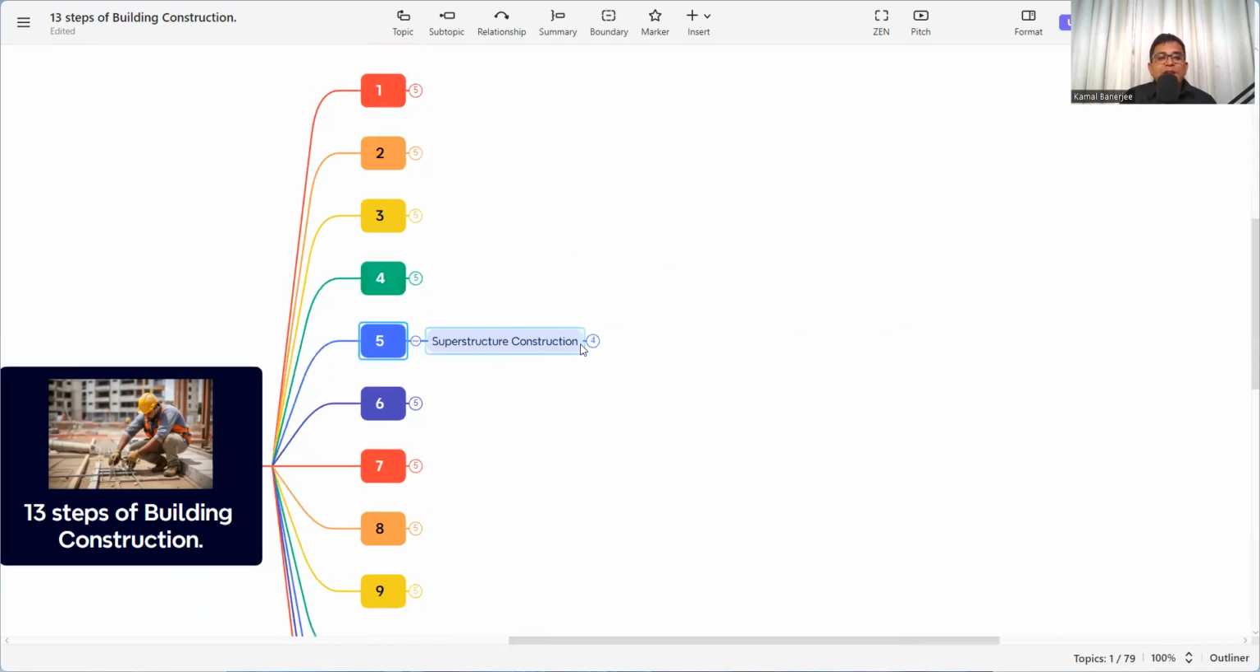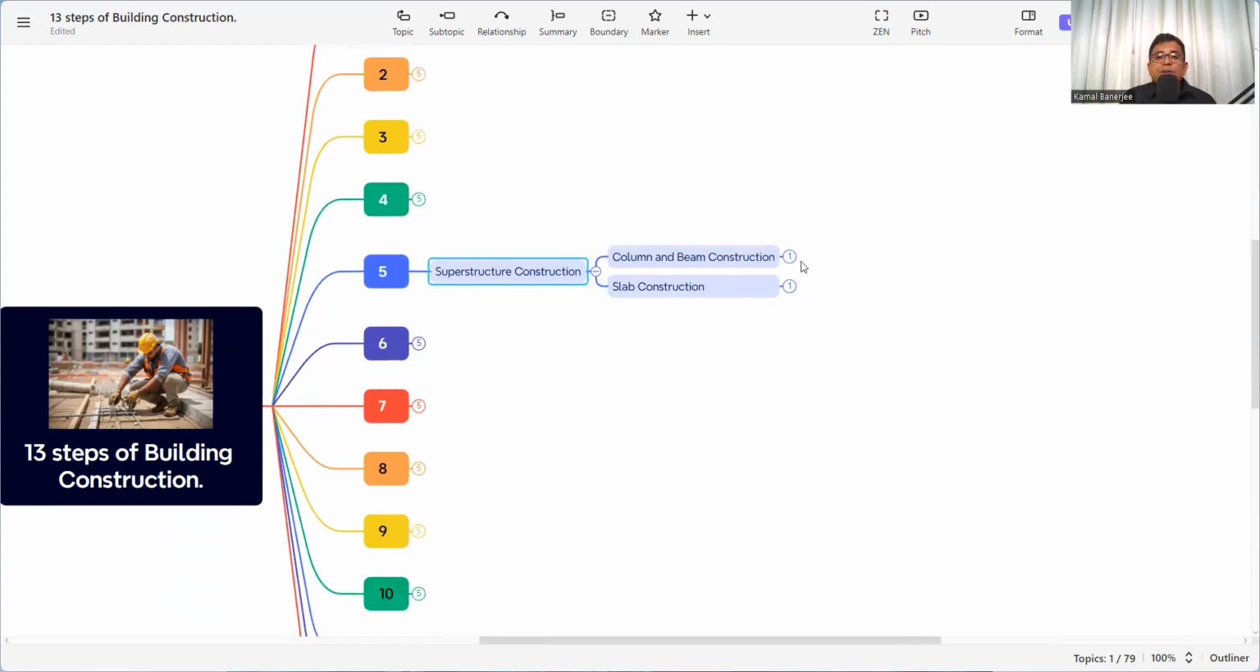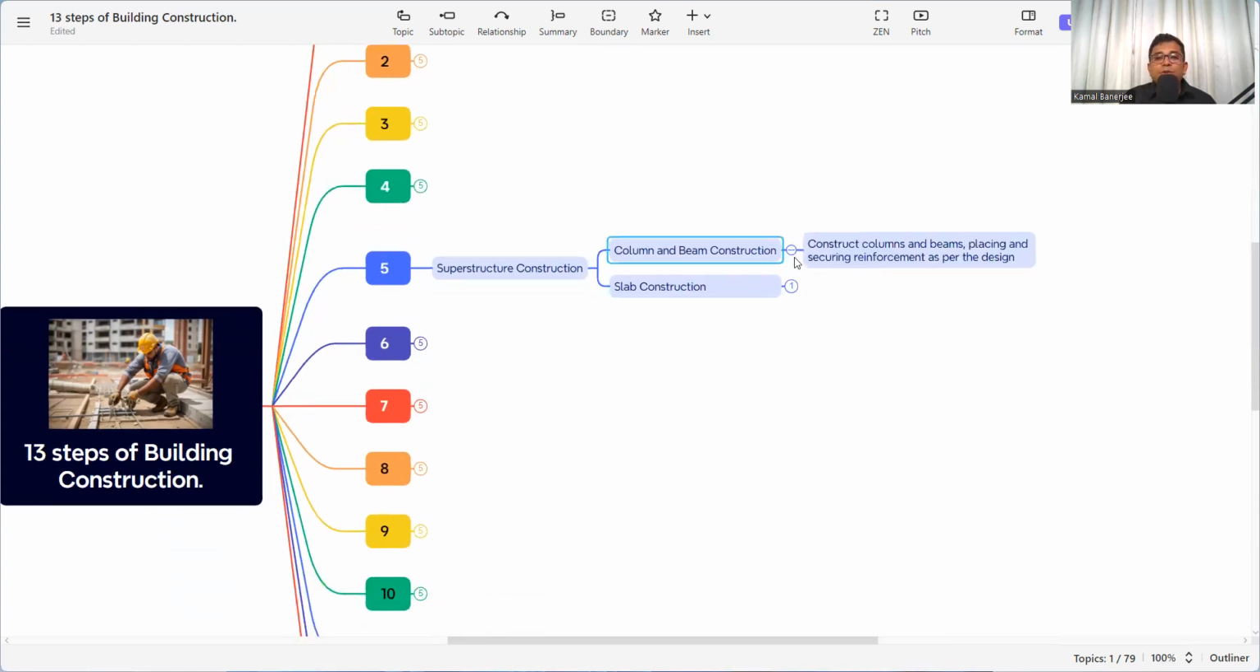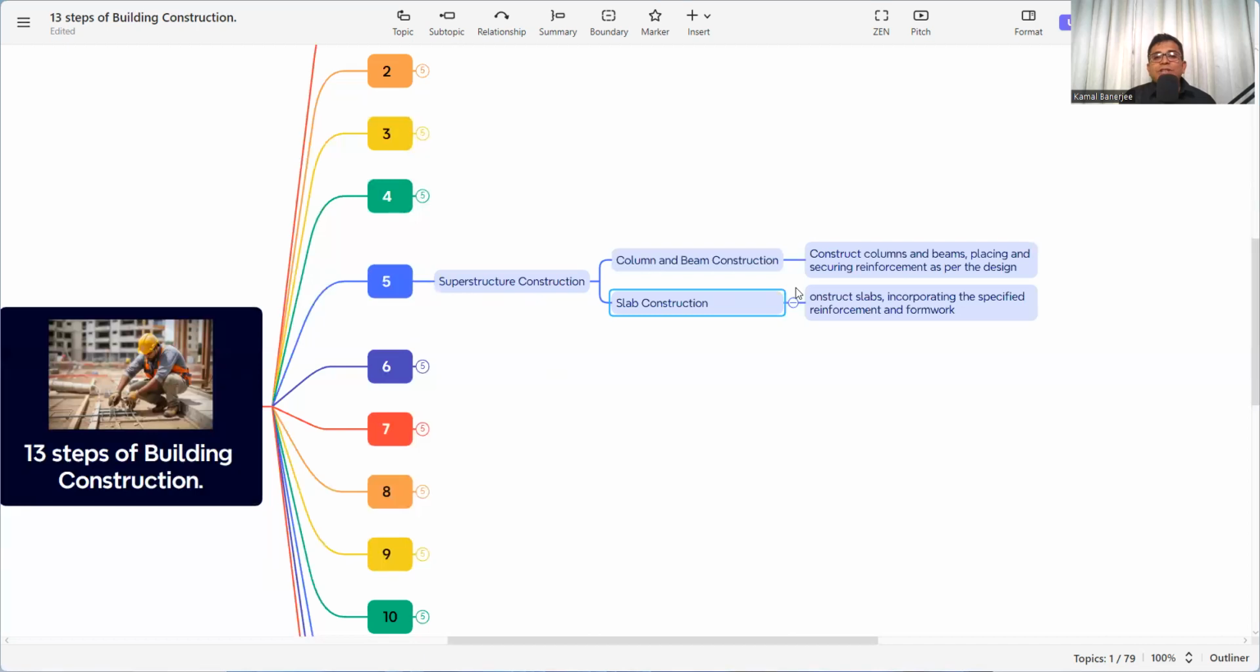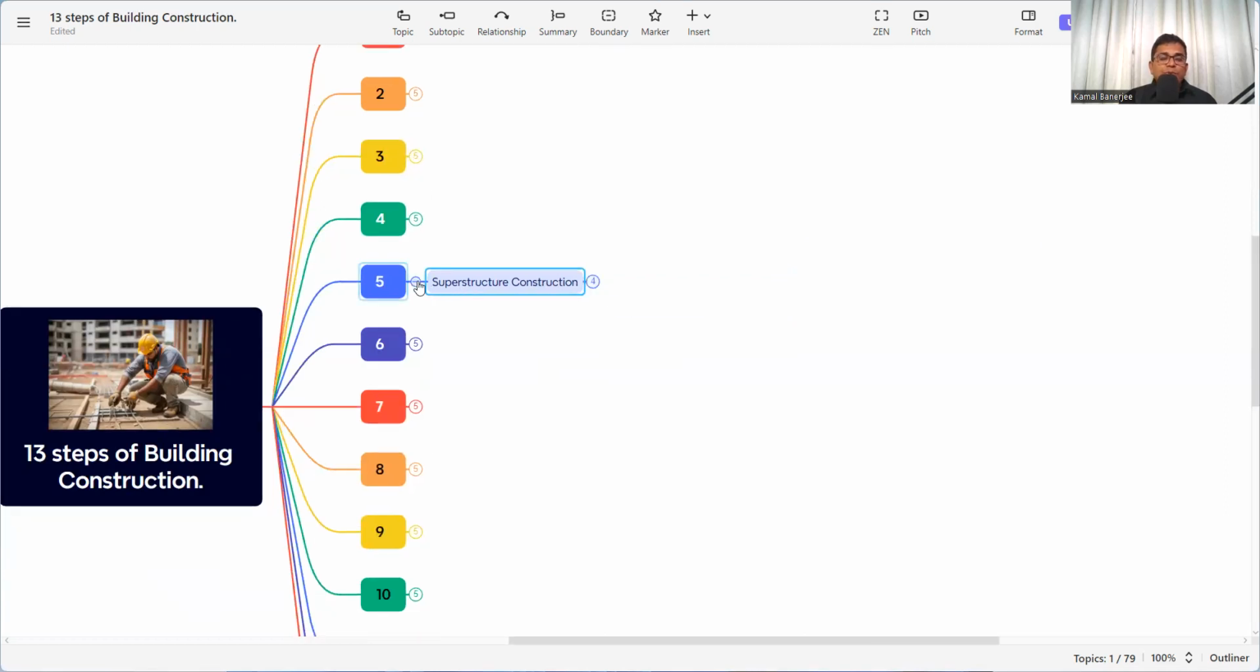Another step is superstructure construction. Column and beam construction, that we all know: for the superstructure we construct columns and beams, placing and securing reinforcement as per the design. And the slab construction, constructing slabs incorporating the specified reinforcement and the formwork. That means above the foundation we can do the slab and superstructure work. One is the substructure work and another is the superstructure work. And the substructure work also involves other items of work, that we will discuss.